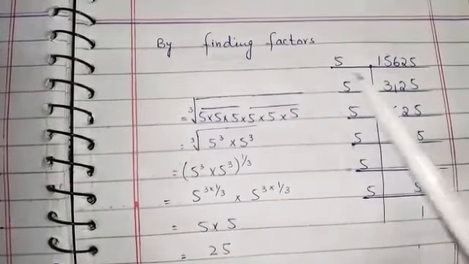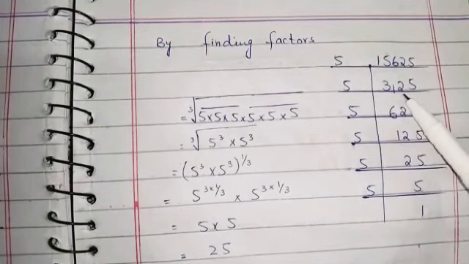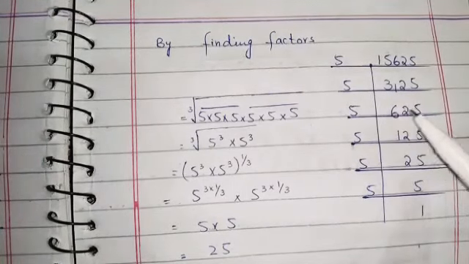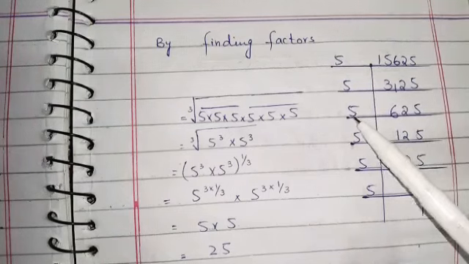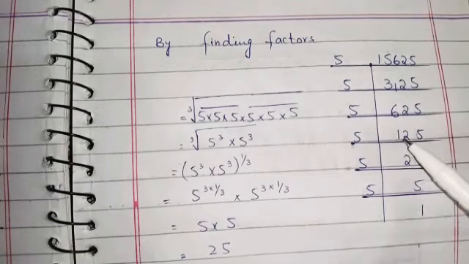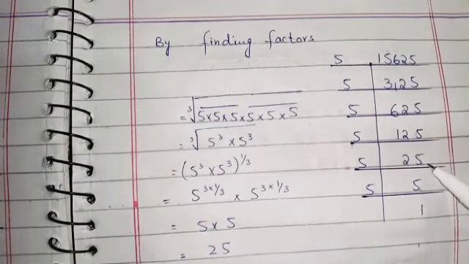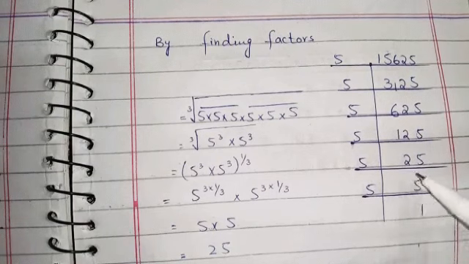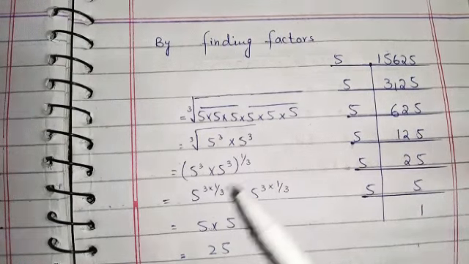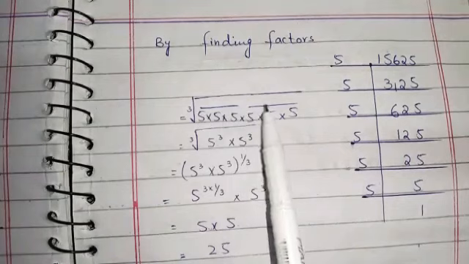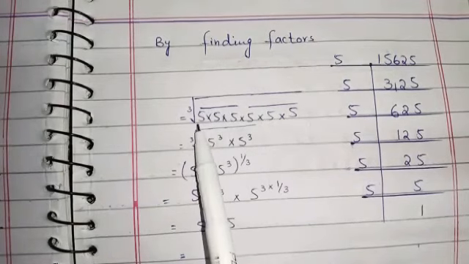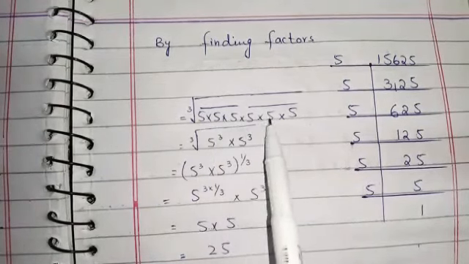When we divide it with 5, we get 3125. When we divide 3125 with 5, we get 625. When we divide it with 5, we get 125. And when we divide 125 with 5, we get 25. And as you all know, 5 5s are 25 and 5 1s are 5. So we will write in the cube root 5 into 5 into 5 into 5 into 5 into 5.